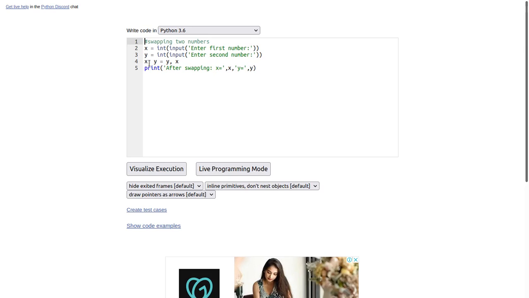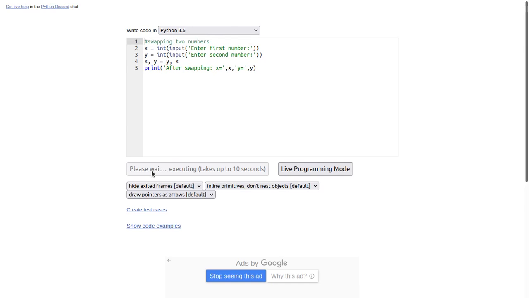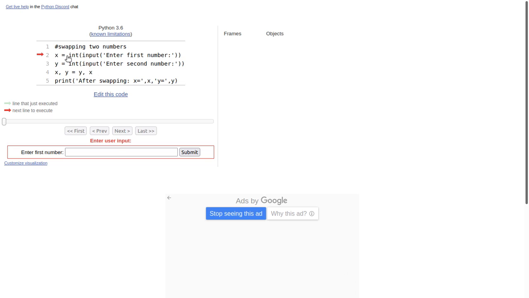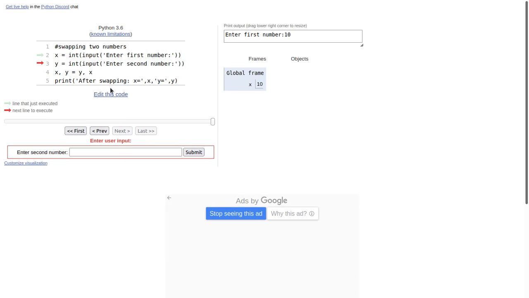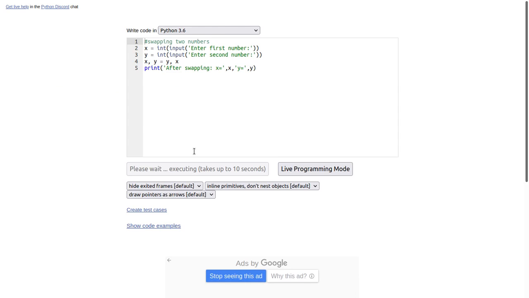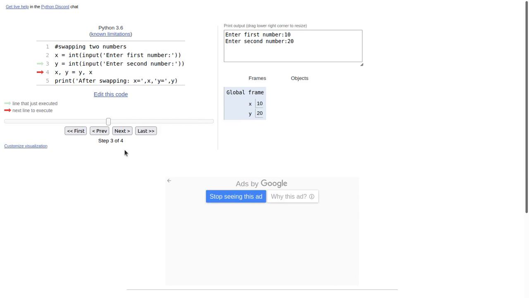So the code is here. Click this visualize execution. So again press 10 for first one, click submit. So look at the memory and enter second number, click submit button. You can see here, and now the statement is x comma y is equal to y comma x.